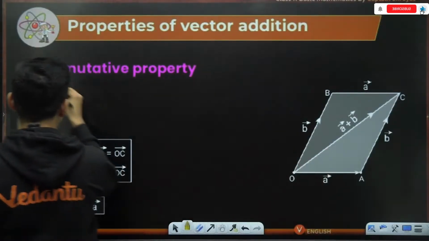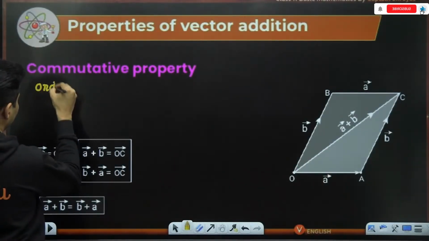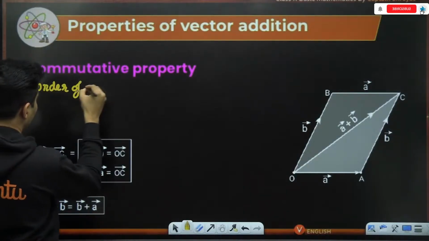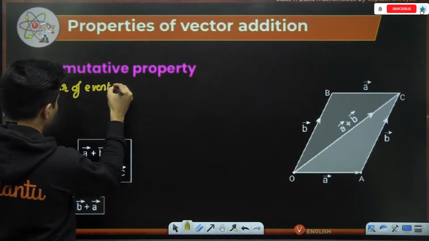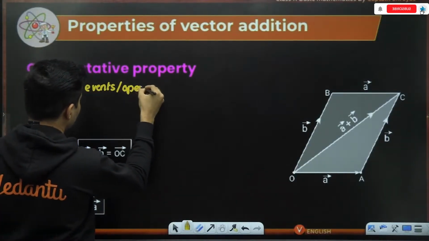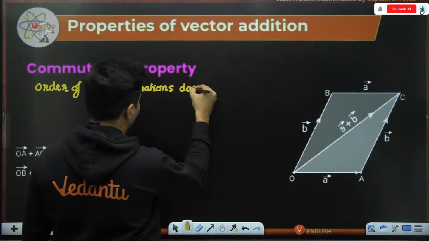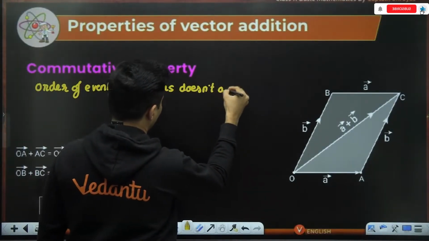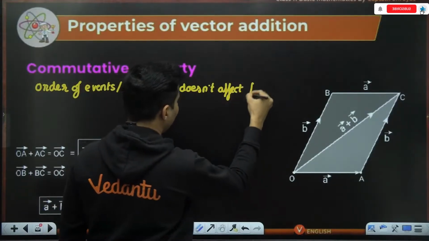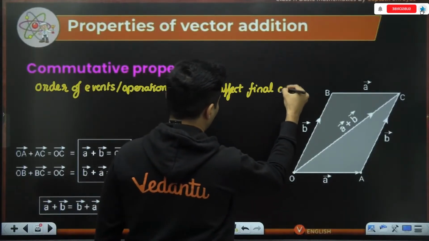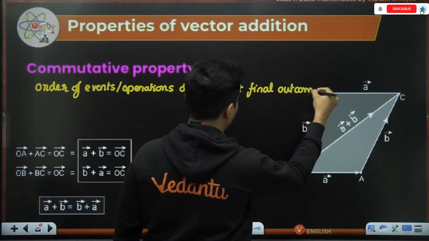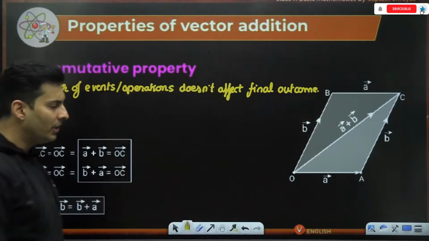So commutative property means the order of events, or basically the order of operations, doesn't affect the final outcome. Such a property is said to be commutative property.